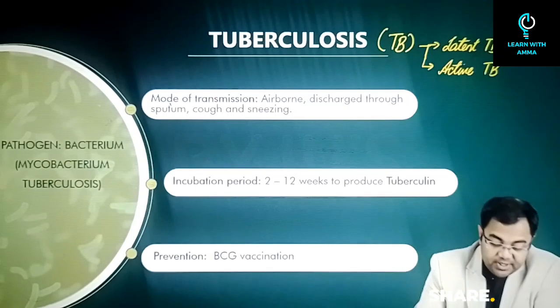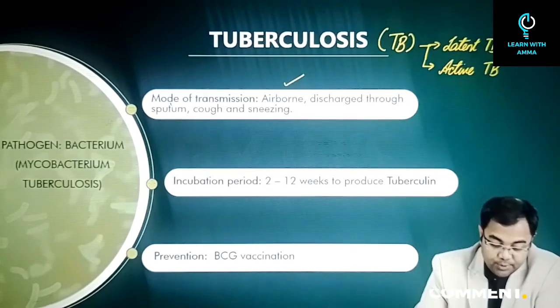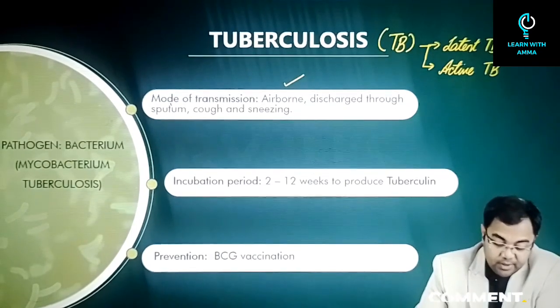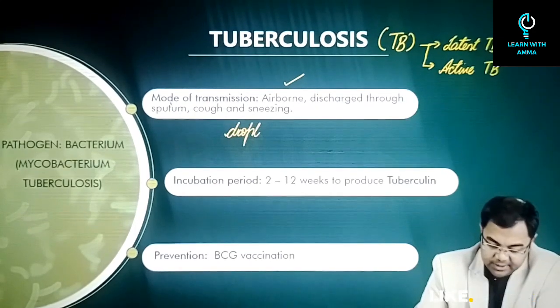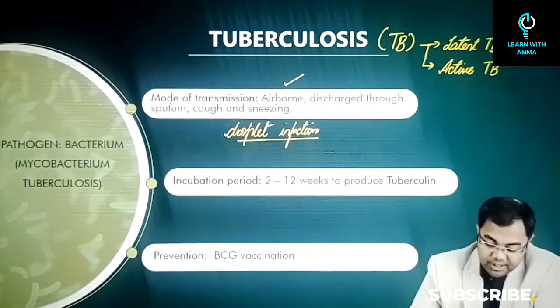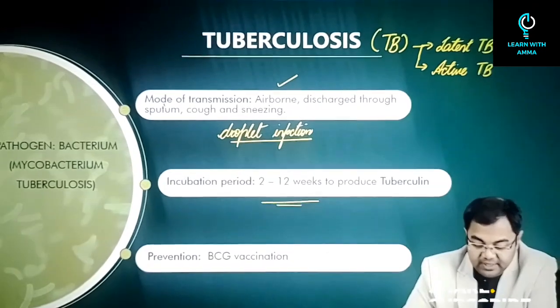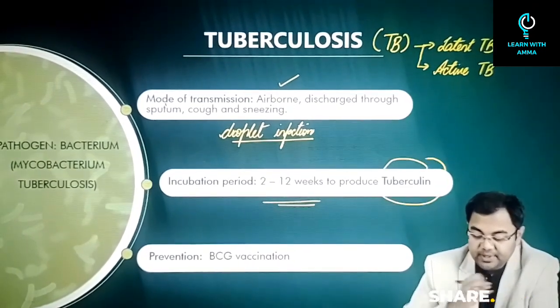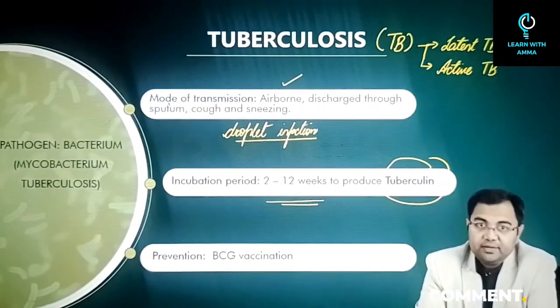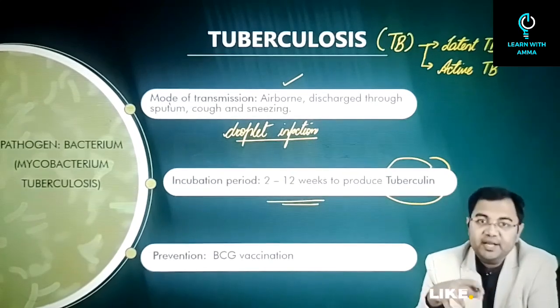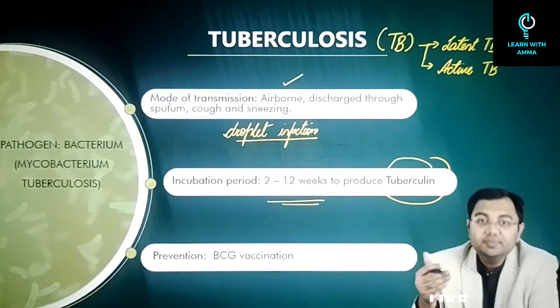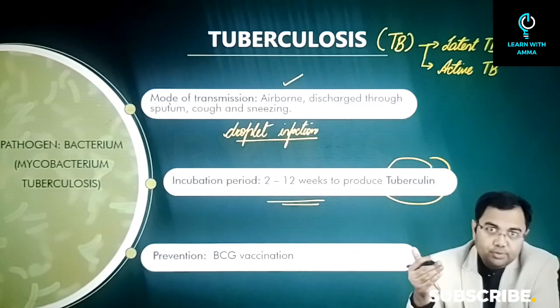So, mode of transmission: it is airborne, discharged through the sputum, cough or sneezing. That's why it can be called a droplet infection. Alright. Now, the incubation period generally will be 2 to 12 weeks. Basically, in this period, tuberculin will be generated, and once tuberculin has spread in the body, this is when the symptoms of the disease will start to show.